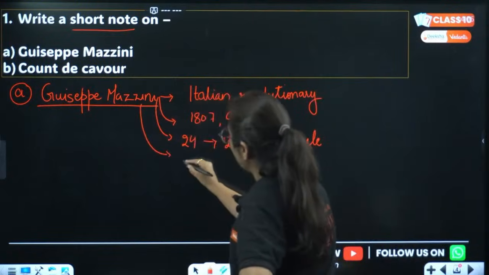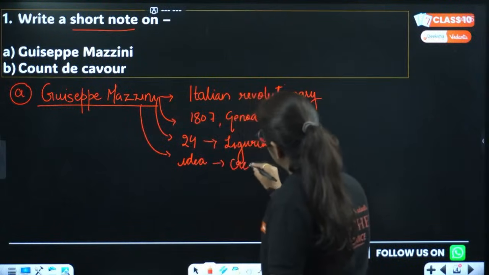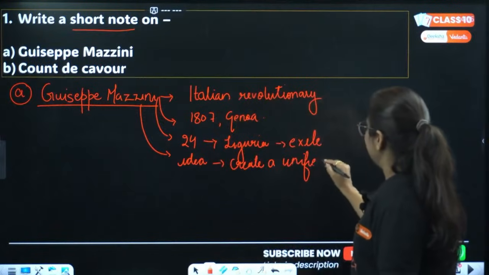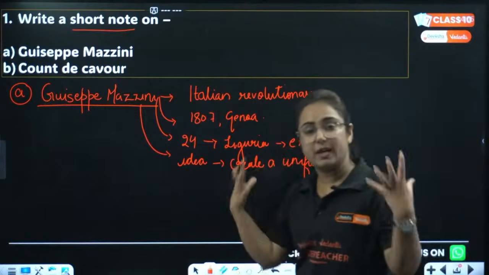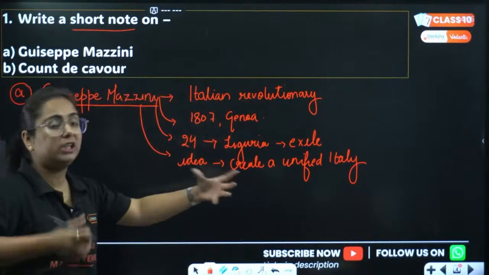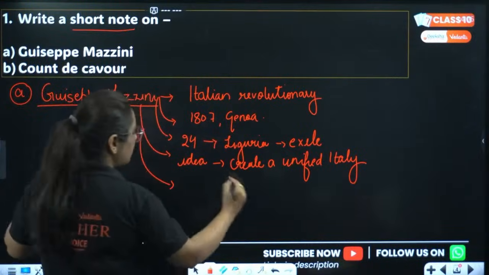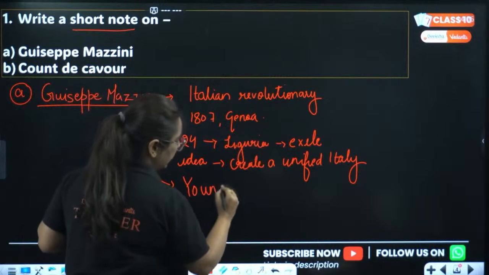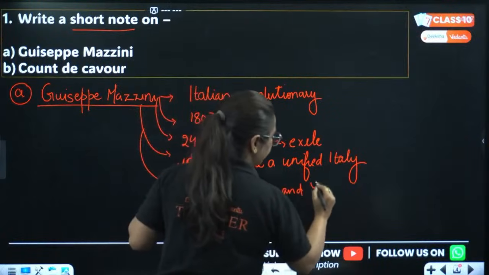He was the person who had the first idea to create a unified Italy. For the first time such a country would be formed. The first idea was Giuseppe Mazzini's. Do you know he also formed certain organizations known as Young Italy and Young Europe?